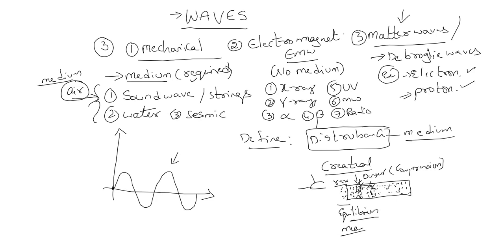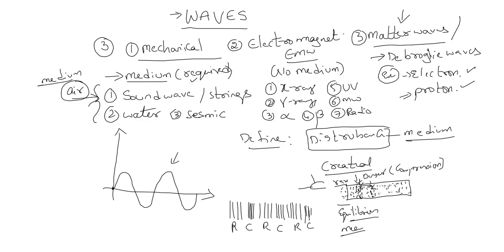Understood? So what will happen? They are rare, meaning not close, then they are close, compressed, again rare, again compressed, again rare, and then again compressed. So we get alternately rarefaction, compression, rarefaction, compression, rarefaction, and compression.